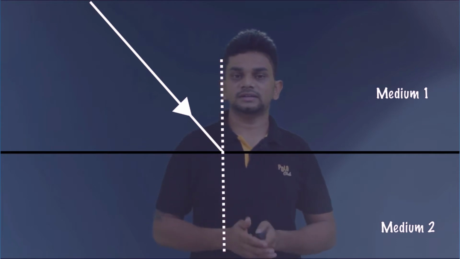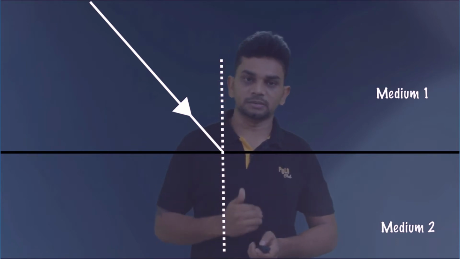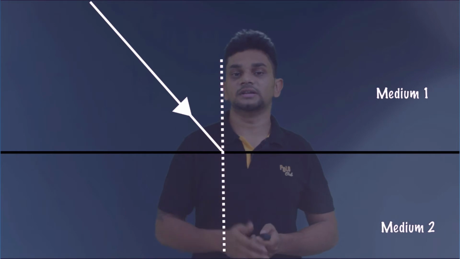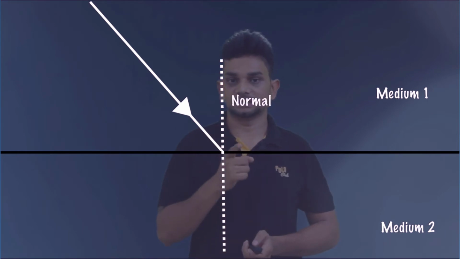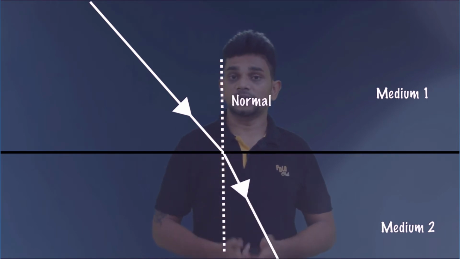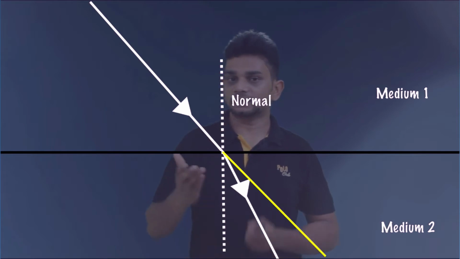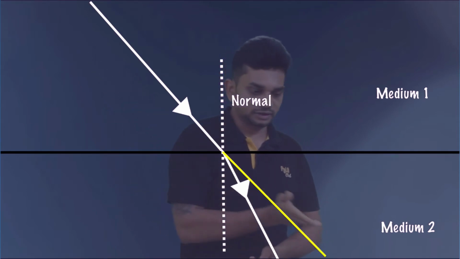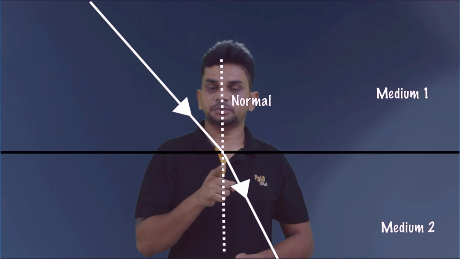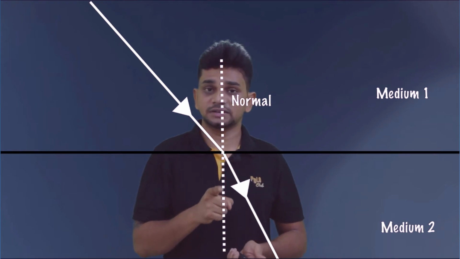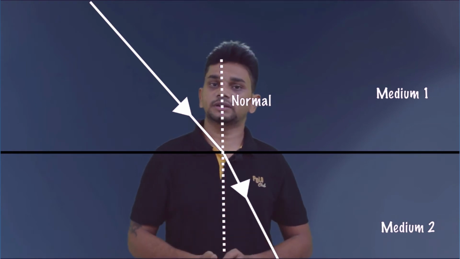And when the light is traveling from one medium to another medium, there will be a change in direction. You can see the change in the direction. This phenomenon is known as refraction. The actual path of light is this, in a straight line, but after this point the light has changed its direction. This phenomenon is known as refraction.